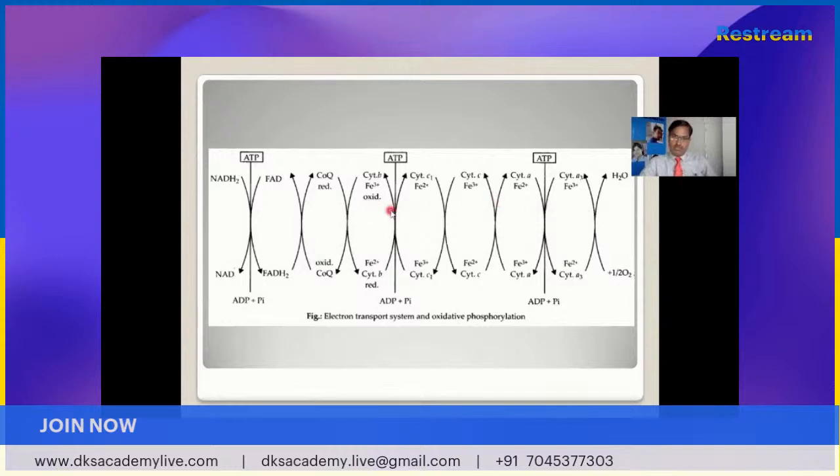These are the 5 molecules of cytochrome, and they participate in the electron transport system.